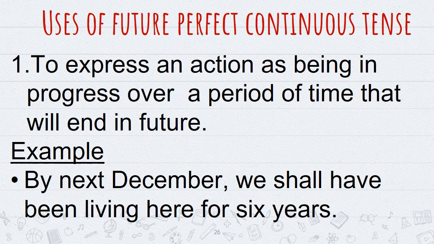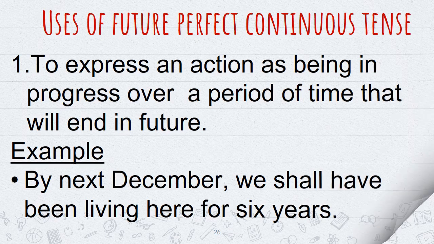Now, I shall tell you the uses of future perfect continuous tense. Number one use says to express an action as being in progress over a period of time that will end in future. For example, by next December, we shall have been living here for 6 years.